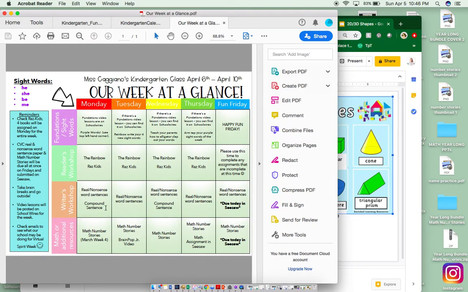Writer's Workshop. You will have the real word and nonsense word sentences to complete, and then you may write a compound sentence in or on your paper that says Writer's Workshop on top. Then we are still going to use the March number stories. I know it's April now. I'm still going to play around with getting my April number stories onto Seesaw for you guys to complete on there. And for the meantime, let's just make sure we can use up those number stories and they'll be useful for this week until the 10th. So we'll be using those.